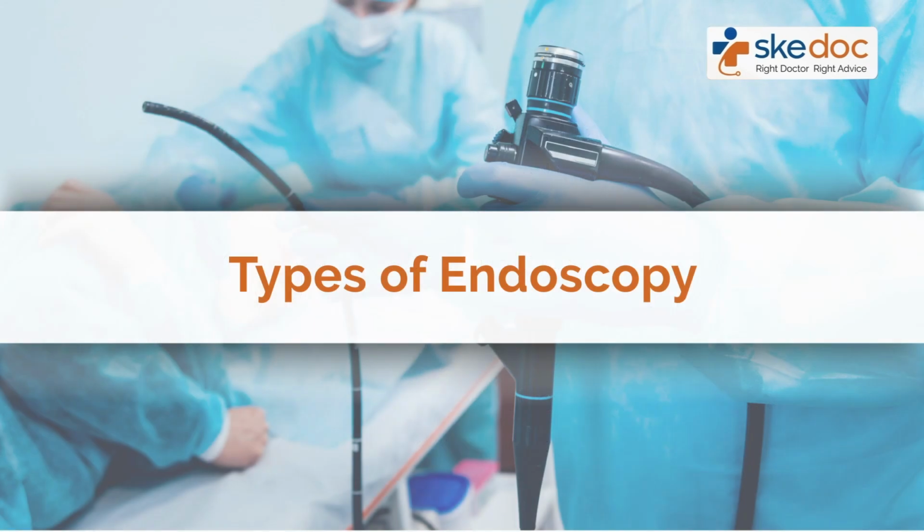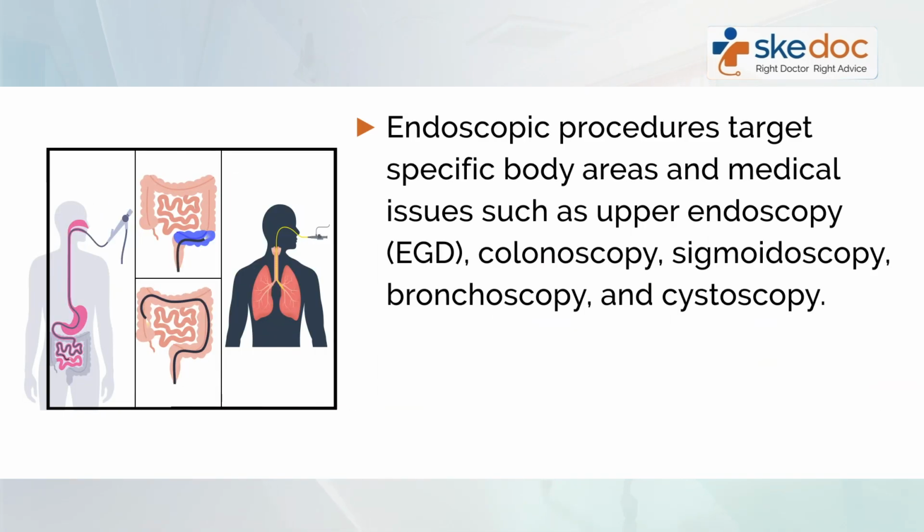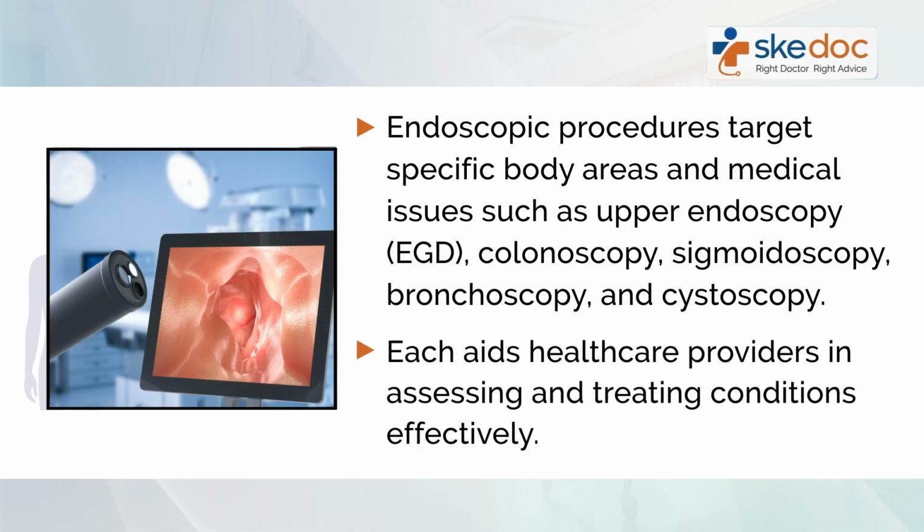Types of endoscopy. Endoscopic procedures target specific body areas and medical issues such as upper endoscopy, e.g., colonoscopy, sigmoidoscopy, bronchoscopy, and cystoscopy. Each aids healthcare providers in assessing and treating conditions effectively.